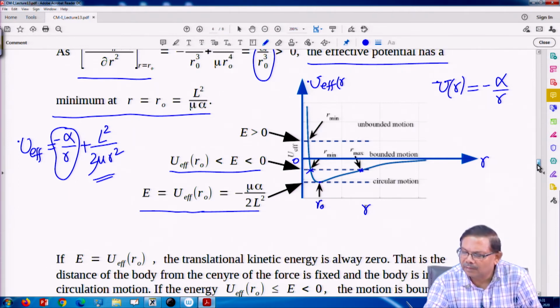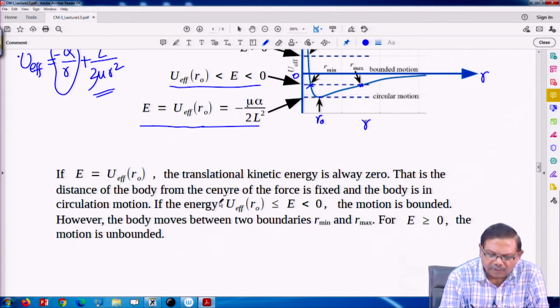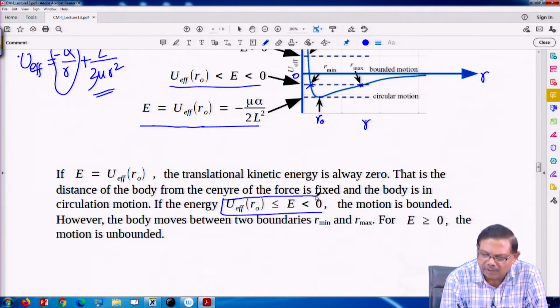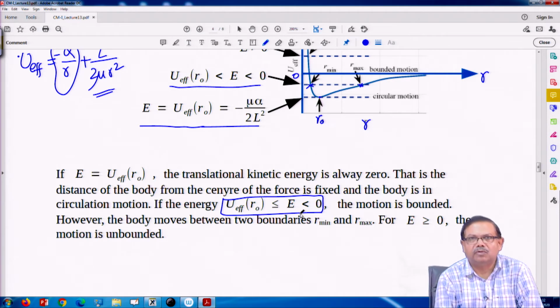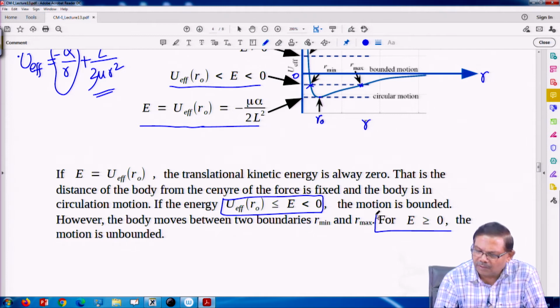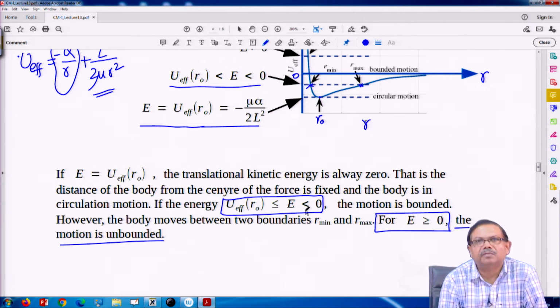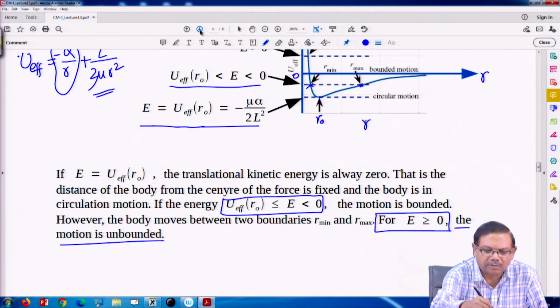So, we have seen here, if energy is between U effective minimum value and 0, then motion is bounded, and for 0 or positive value, the motion is unbounded. We have either parabola or hyperbola, and inside we have either circle or ellipse that may be precessing.